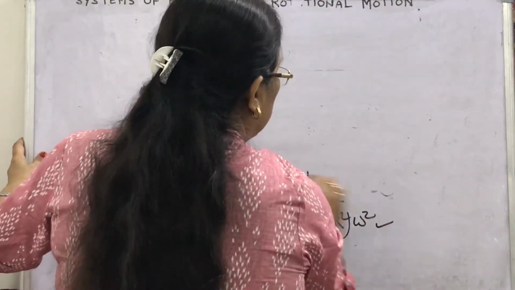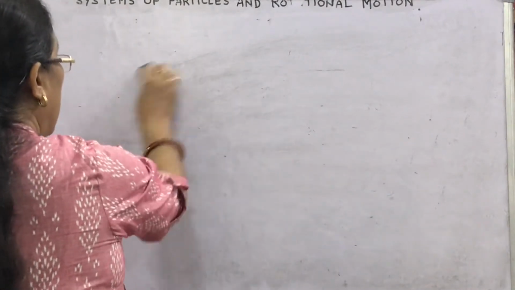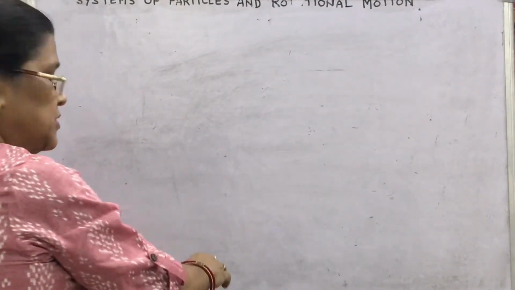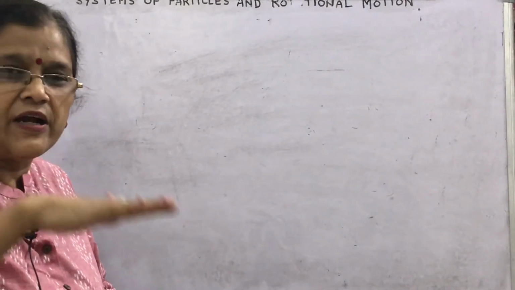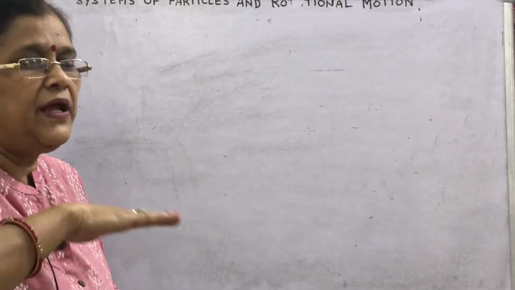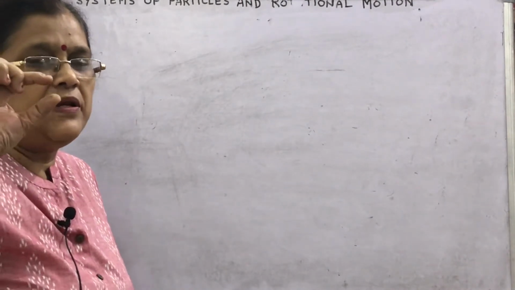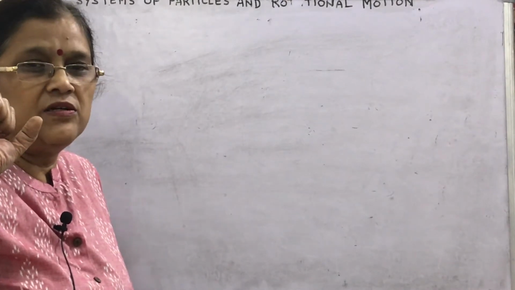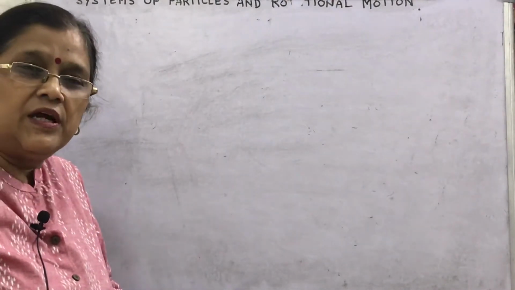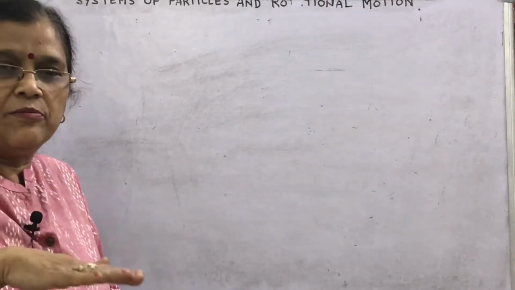Remember that the theorem of perpendicular axis is applicable to those objects which are two-dimensional, that is flat, planar lamina. Such lamina should have negligible thickness. So one condition is that the theorem of perpendicular axis is applied to planar bodies.